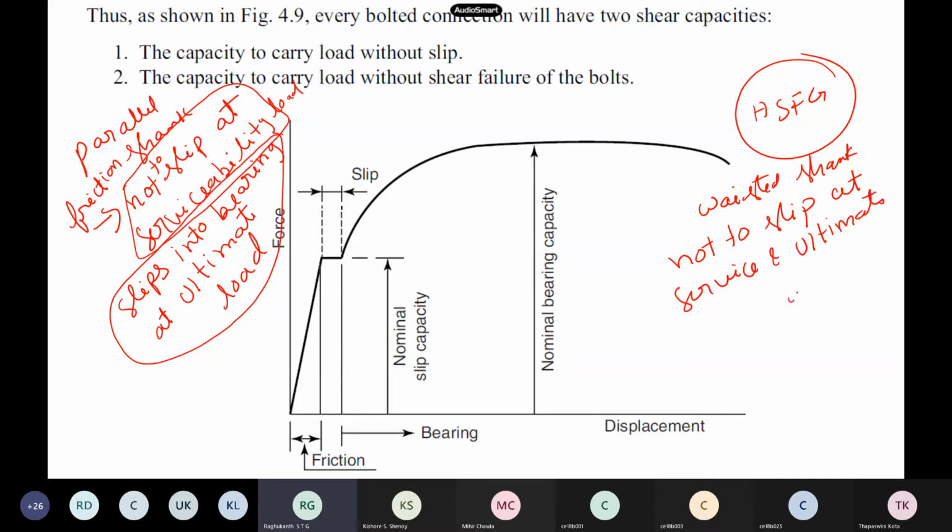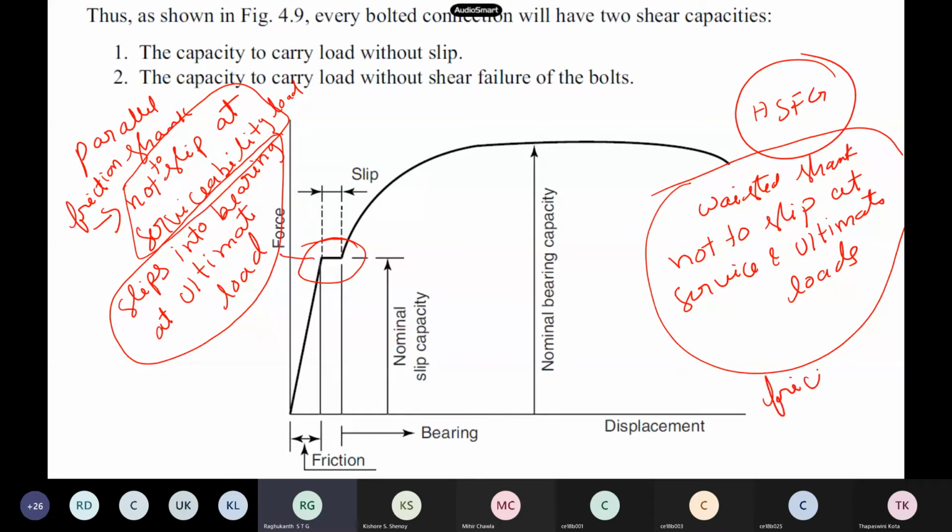So two types of design we do. It is not one bolt only, but we do wasted shank or parallel shank. In the parallel shank, the slip happens; there should be no slip up to the serviceability load, but bearing will be there at ultimate load. But if it is a wasted shank, the design is much more conservative. Even at ultimate load, your bolt should not slip, so everything is resisted by friction itself.